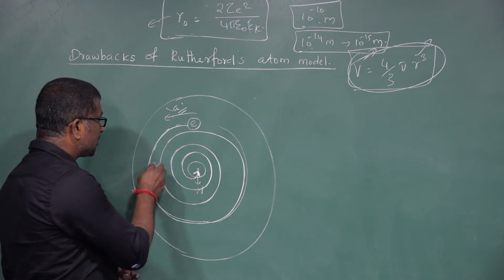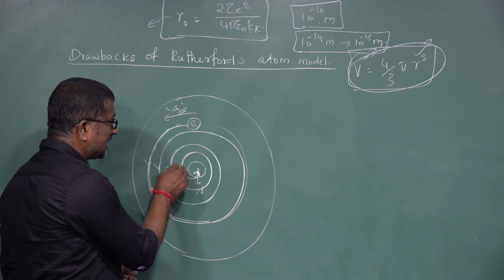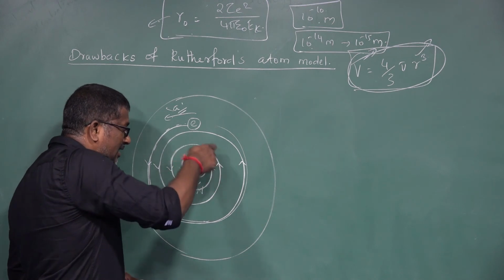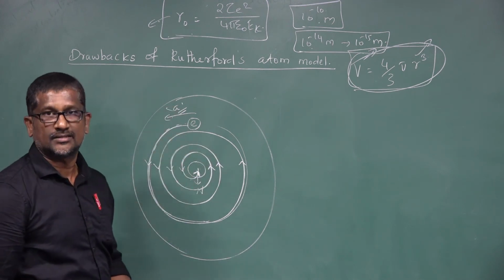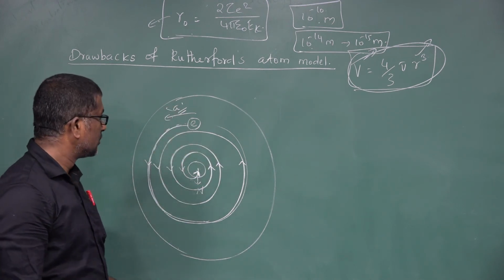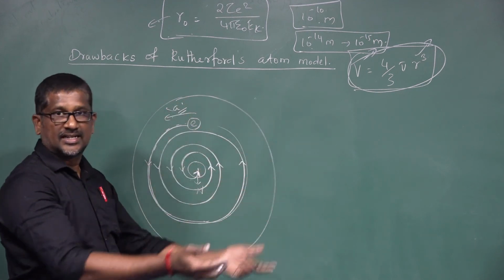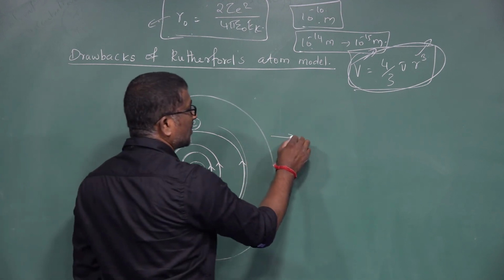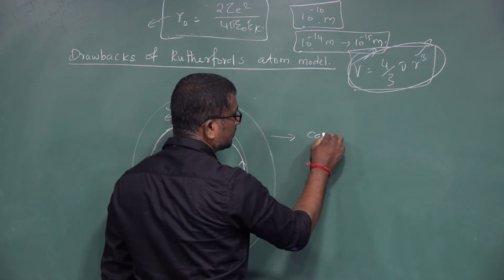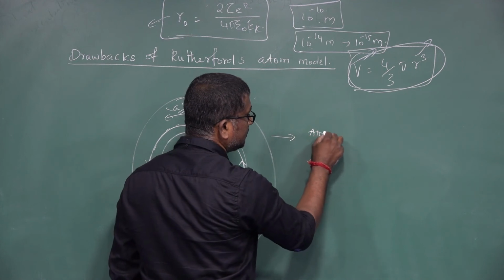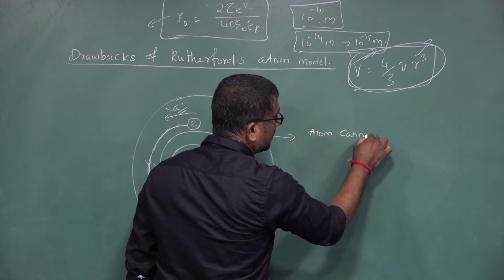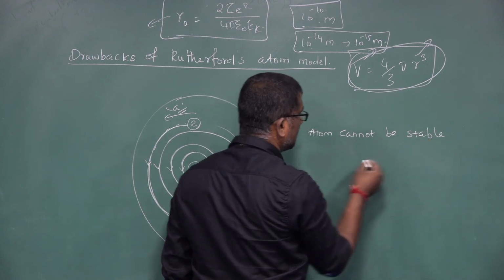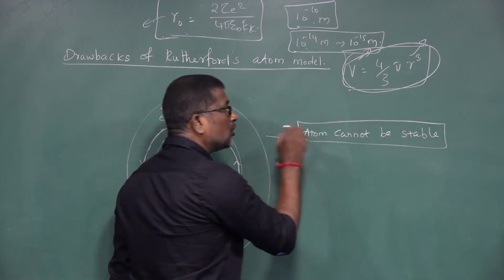That is, the radius of the circular path gradually decreases, and the electron must spiral down into the nucleus. So the atom disintegrates. That is why an atom cannot be stable, right?